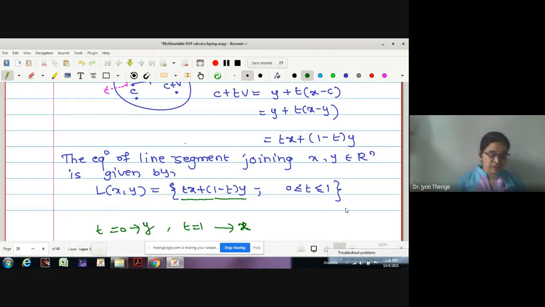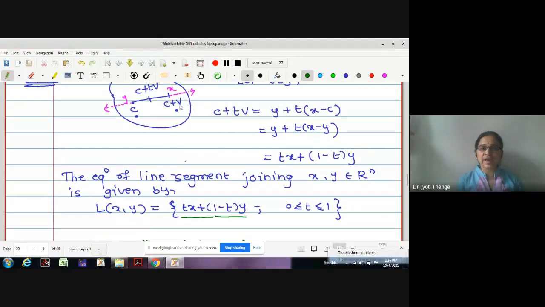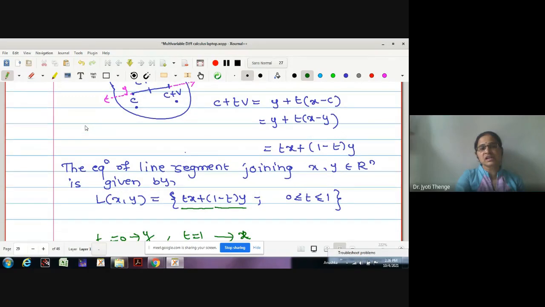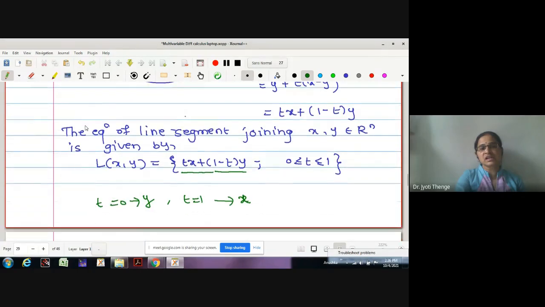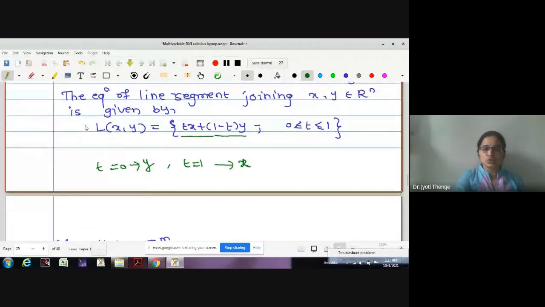It doesn't mean that t cannot take a value outside 0 to 1. Yes, it can. If we go further than 1, say 1.2, it gives us a point on the line extended, like here, where I have shown a pink line. And if t is negative, the point is on the line extended backward. Here we were considering the line segment only, that's why the value of t is restricted between 0 and 1.